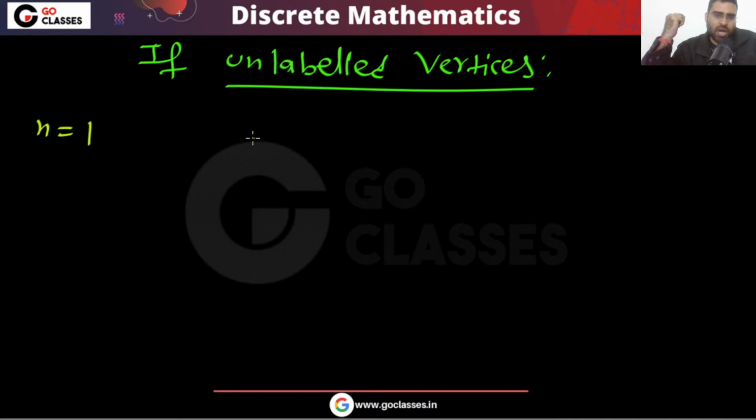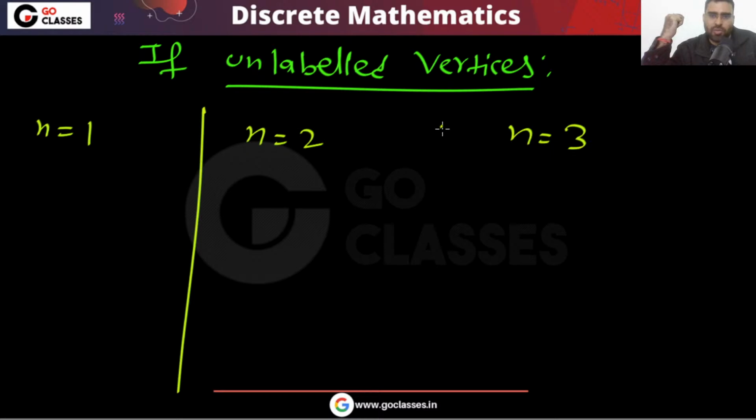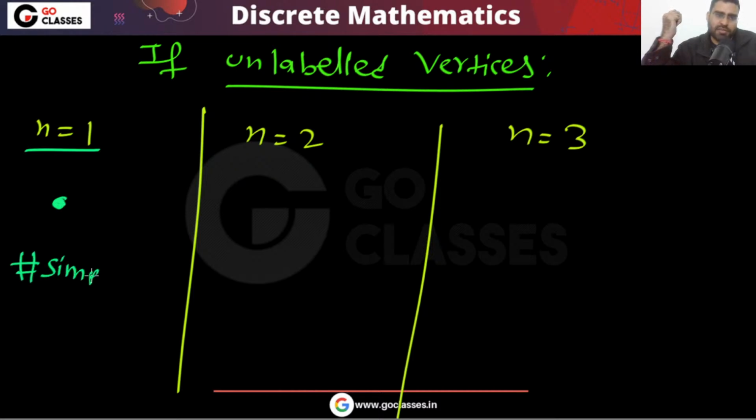If n equal to 1, how many graphs can you create? If n equal to 2, how many graphs can you create? If n equal to 3, how many graphs can you create? See, unlabeled vertices, so only one graph you can create here. The number of simple graphs that you can create will be 1. If you have two vertices, then you can create two graphs.